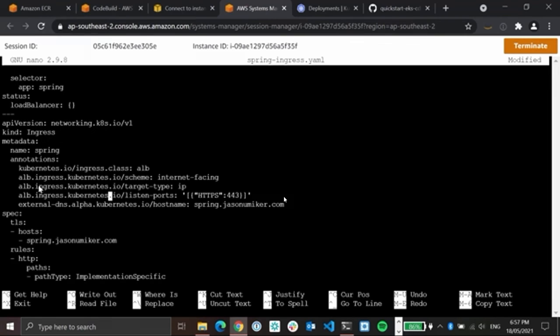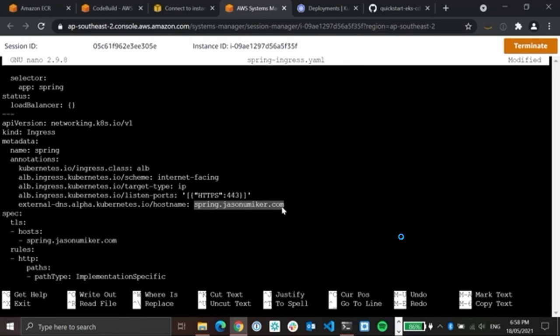Via the annotations, we can specify that we want an ALB and that we want the ALB to be internet facing, that we want it to be listening via a HTTPS port, that is 443, and that we would like it to be configured as accessible via a particular DNS name. The DNS resource is actually provided by the external DNS controller and not by the load balancer controller. What the external DNS controller does is wait for the load balancer controller to set up the ALB, and then it automatically sets up a DNS alias in the DNS service Route 53, which points to the IP endpoint address of the application load balancer.